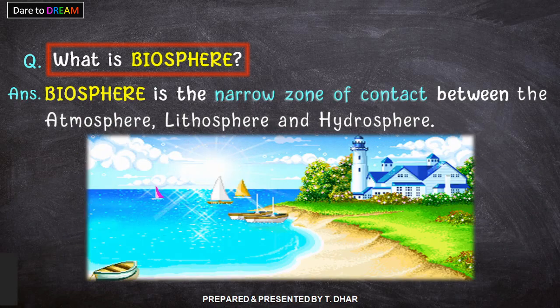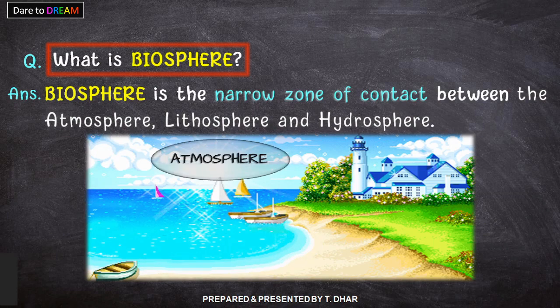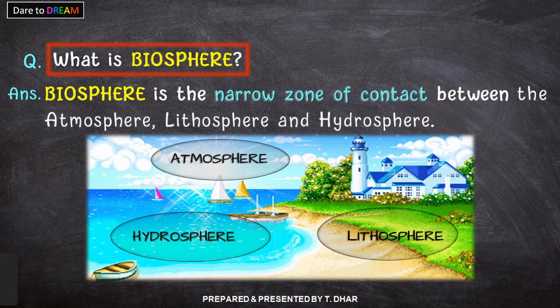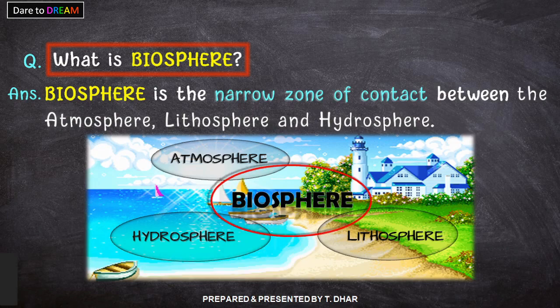Now let us have a look at this picture. This is atmosphere. Atmosphere क्या है? हवा, the air. Next is hydrosphere, water. And thirdly, it is lithosphere, zameen. So when these three things come together, that particular zone is known as biosphere. And we find all the living organisms only in that sphere of the earth.